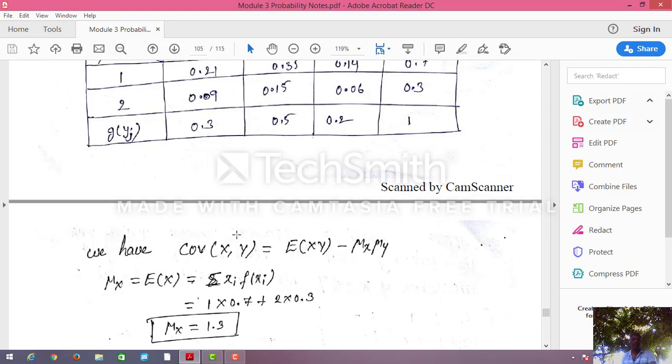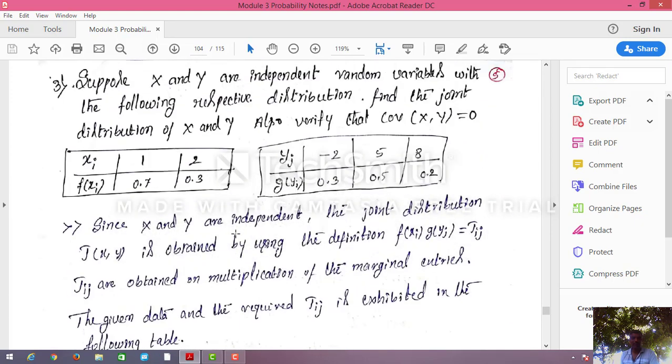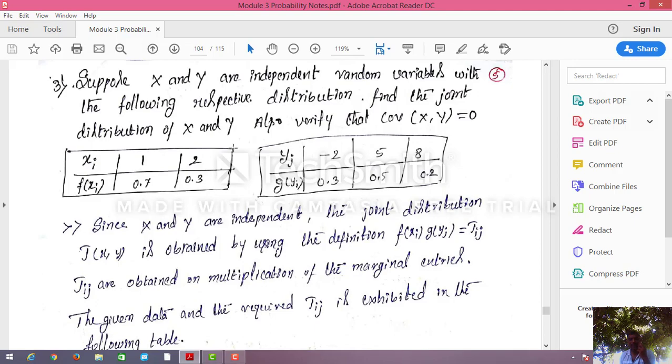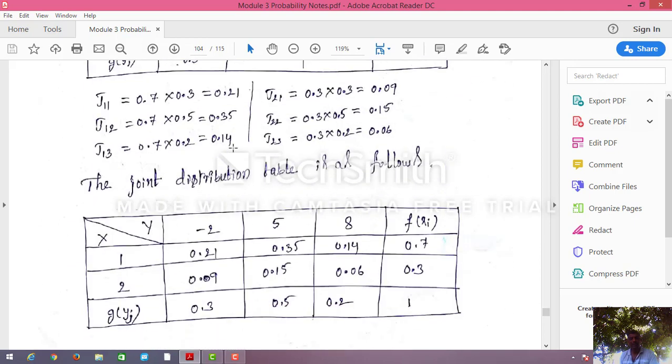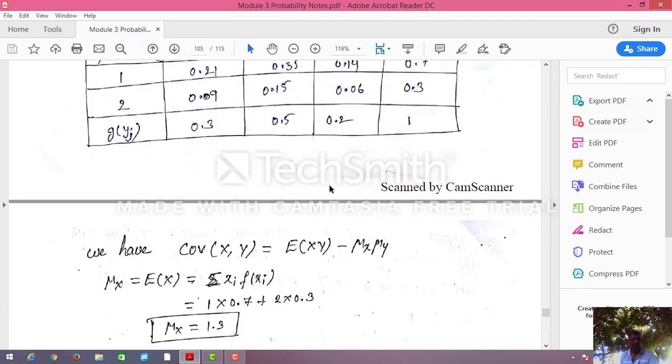Next, here see, first what I have to find. In this problem, they have asked to find the joint distribution, which I found. Next, covariance of x comma y I have to find. How do you find covariance of x comma y? Already I have given the formula. This is the joint distribution we already found. Covariance of x comma y is E of xy minus E of x into E of y, or mu x into mu y.